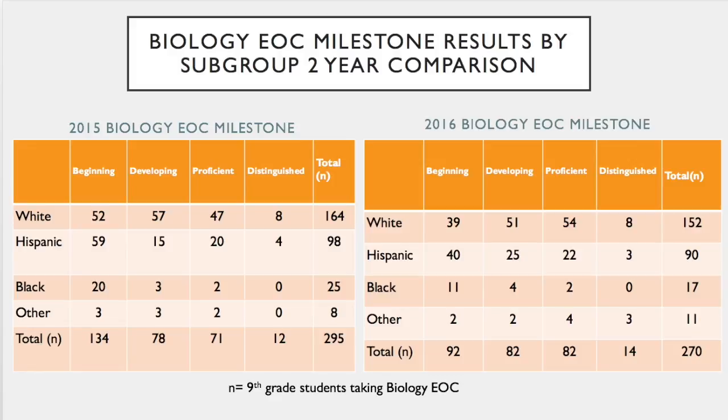In 2016, we saw an increase in the proficient, and the bulk of that increase coming from the white population. As you see here, the black population, only 2 students in proficient and 0 students in distinguished. Hispanic students, there's more testing, so there are more that fall into the proficient category and more that fall into the distinguished category, but those percentages would be quite less than what the white population did in proficient and distinguished. So once again, we're seeing a trend of an achievement gap between the white population and the others.